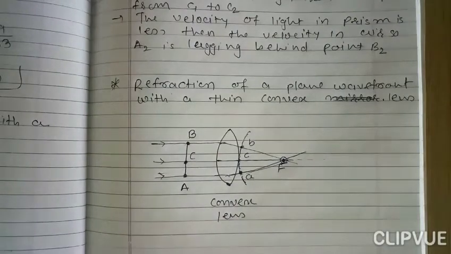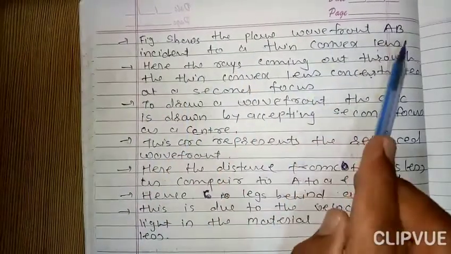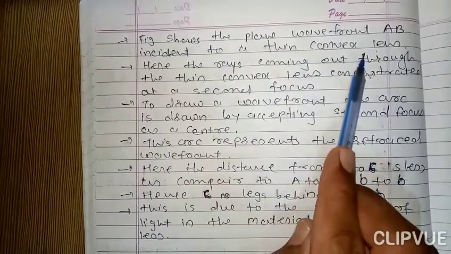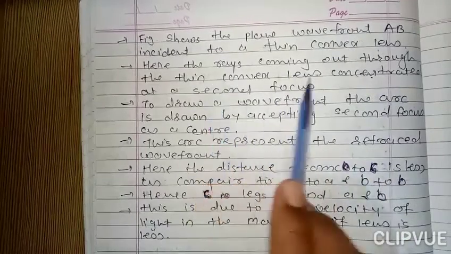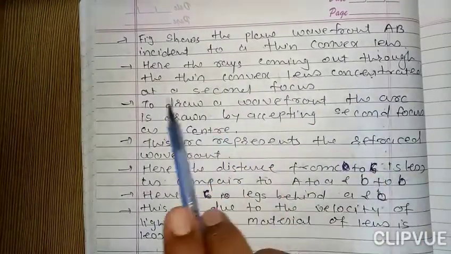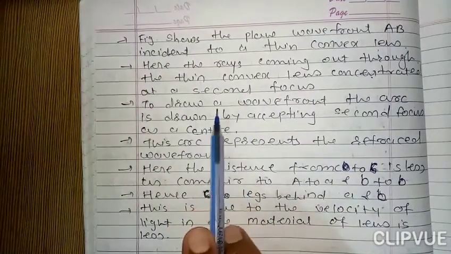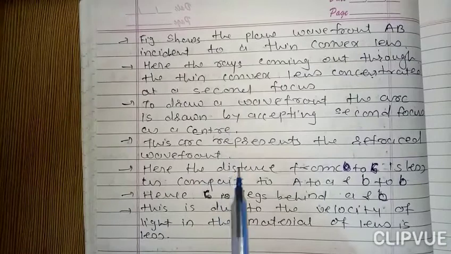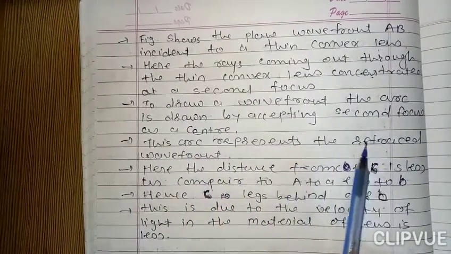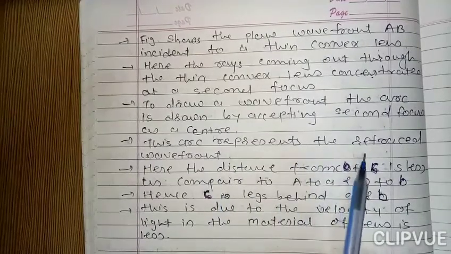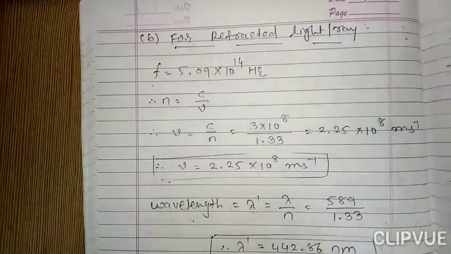Here the figure shows the plane wavefront AB incident to a thin convex lens. Here the rays coming out through a thin convex lens are concentrated at the second focus. We have already studied that the rays meet at the second focus. Now to draw a wavefront, the arc is drawn by taking the second focus as a center. You can see that here.